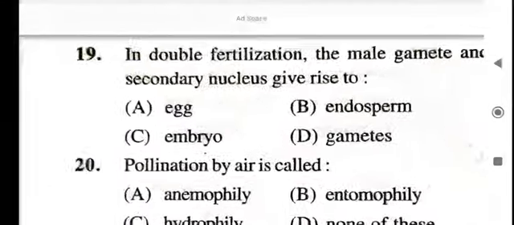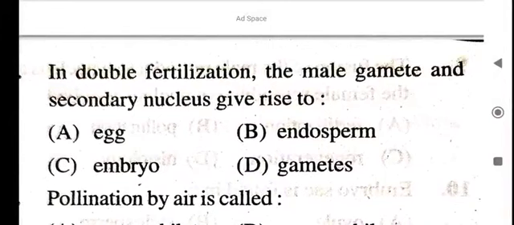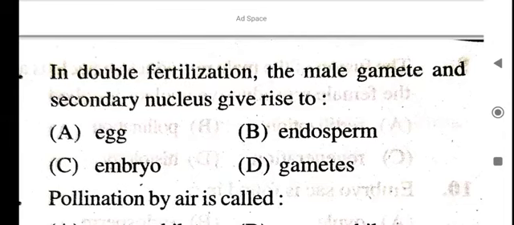Next question. In double fertilization, the male gamete and the secondary nucleus give rise to what? Endosperm. In double fertilization, the male gamete and secondary nucleus give rise to endosperm.